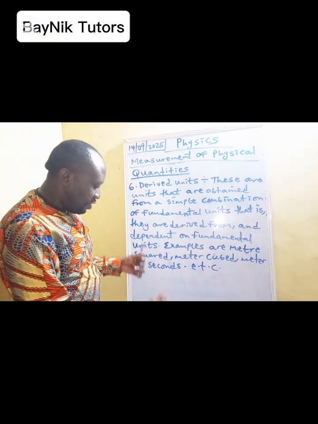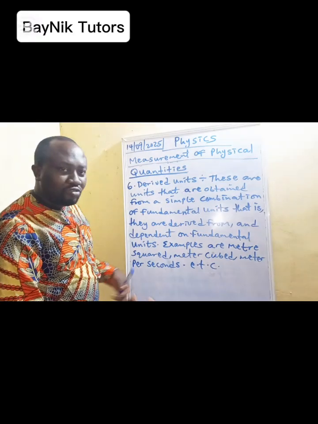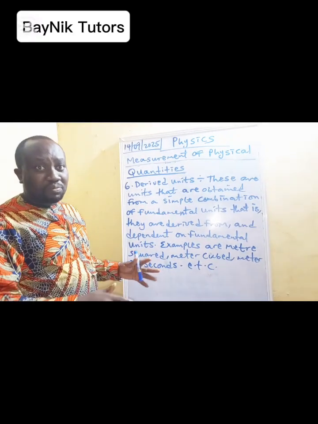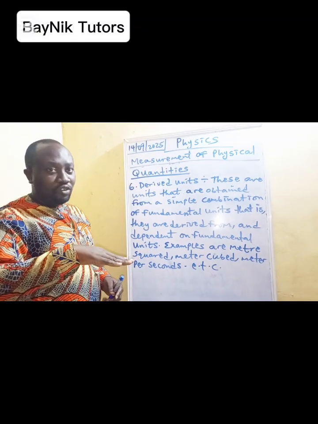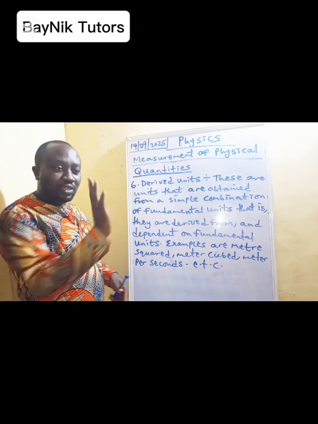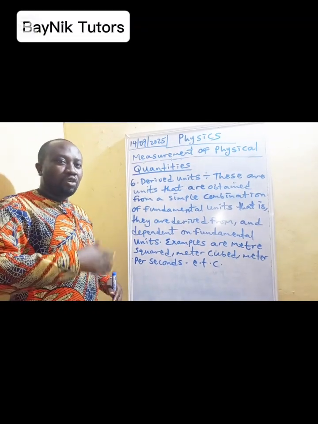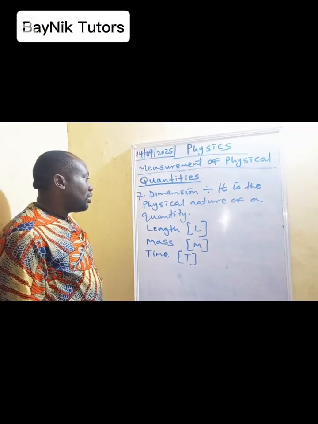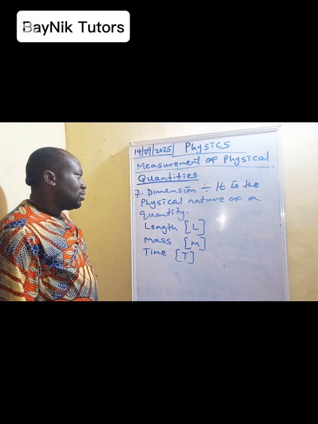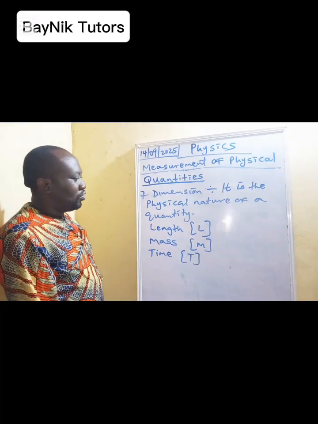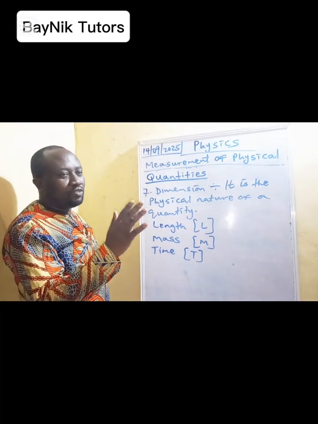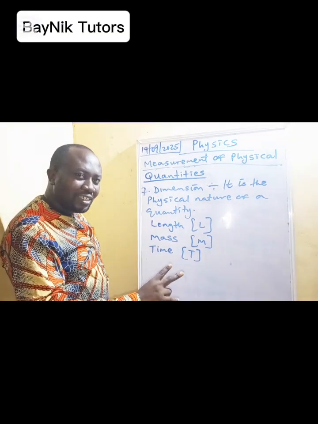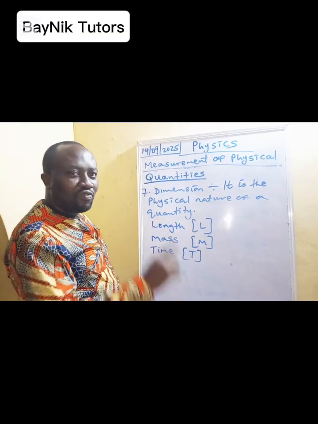So we'll be doing a lot of derivation this morning. We'll be considering some quantities, how we derive them, and you have to pay attention to them because this is the basic foundation for your physics calculation. So the more you get this right, the easier you find it to relate with physics calculation. Dimension is the physical nature of a quantity. The one thing you should take note of in this topic is that we do the derivation of both the unit and the dimension of a quantity.